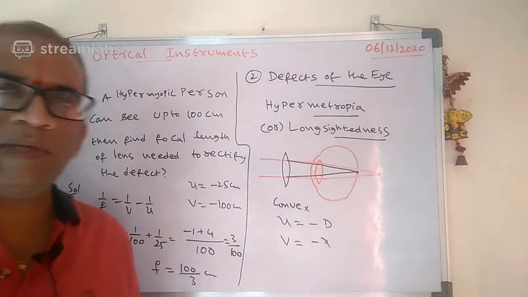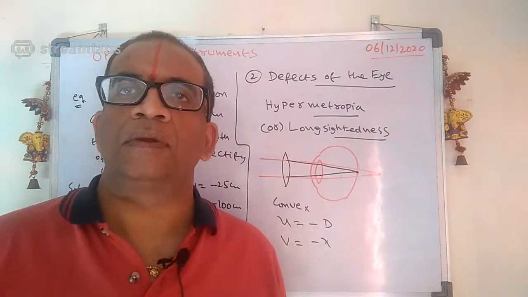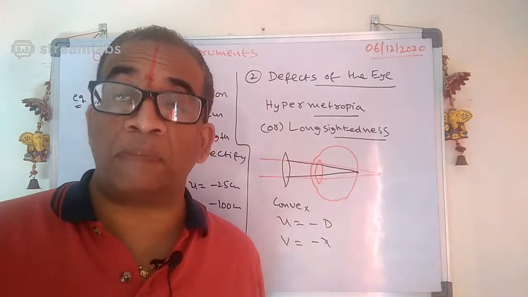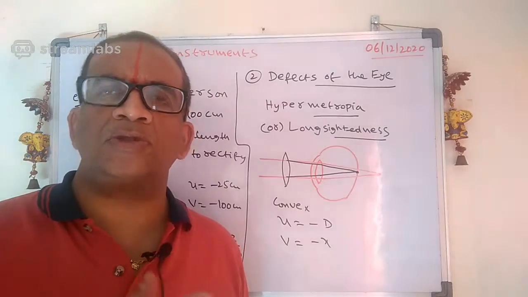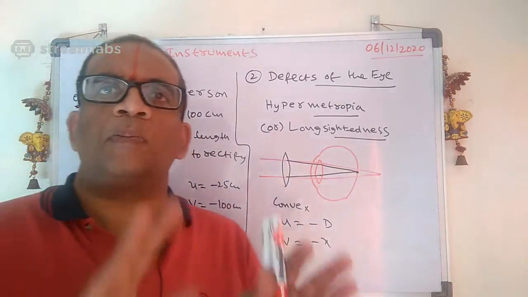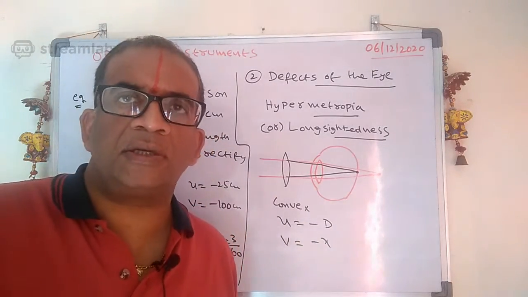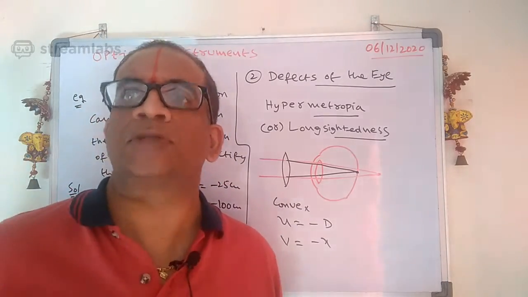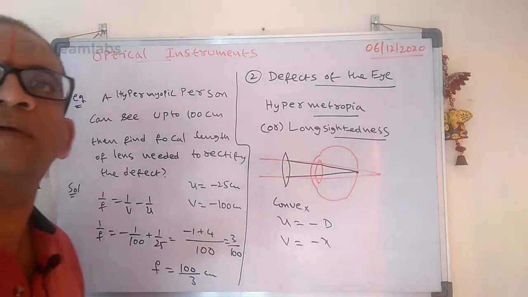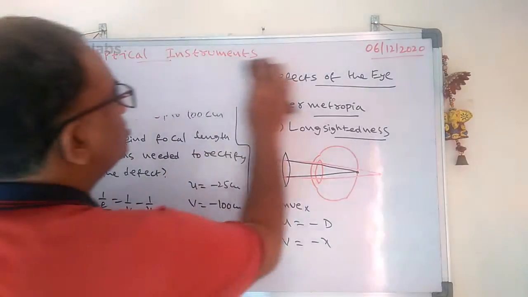Apart from this one, we have so many defects, like astigmatism, and also color blindness. There are so many others. From the examination point of view, we need myopia and hypermetropia. Myopia means short-sightedness, hypermetropia means long-sightedness. Let us come back to another one. I think you got the clarity. Yes, Umesh, good. So let us move on to the next one.